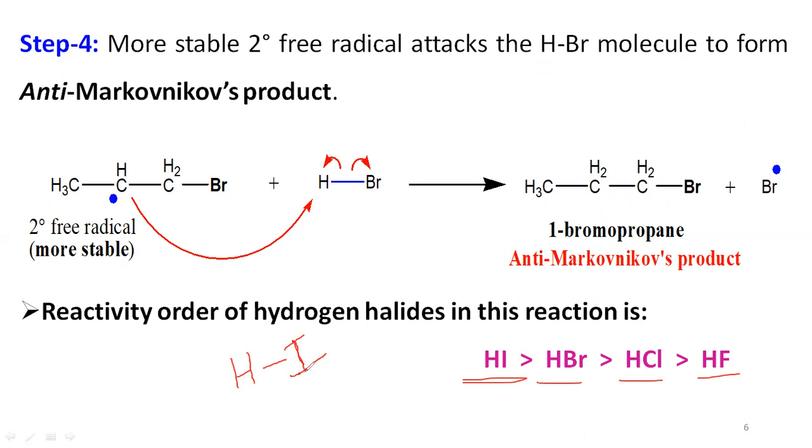The halogen with less electronegativity can be easily involved in the reaction, so the bond between hydrogen and iodine can be easily broken down. So hydroiodic acid is readily involved in the reaction compared to the others. Like that you can remember.